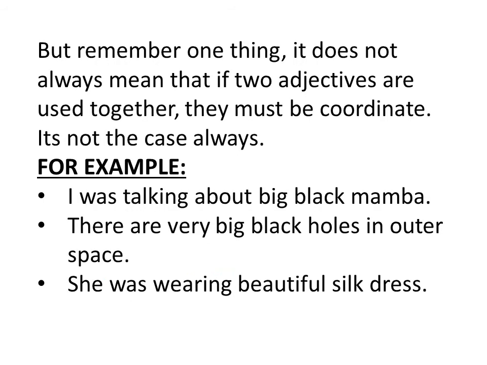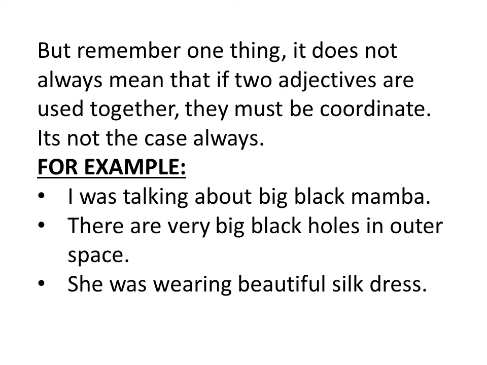But just remember one thing, it doesn't always mean that if two adjectives are used together, they must be coordinate. It's not the case always. For example, I was talking about big black mamba. Now the black mamba here is a single unit, and I've used big before this, and I haven't placed any comma and the word and between these two because the black mamba is a single unit and I'm describing that black mamba as big, right?